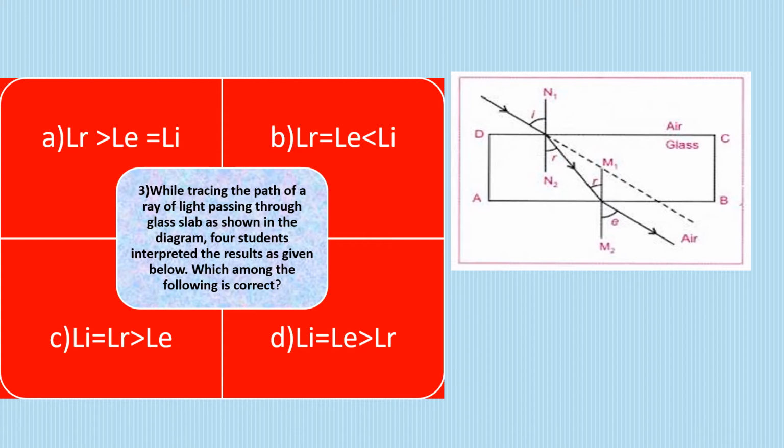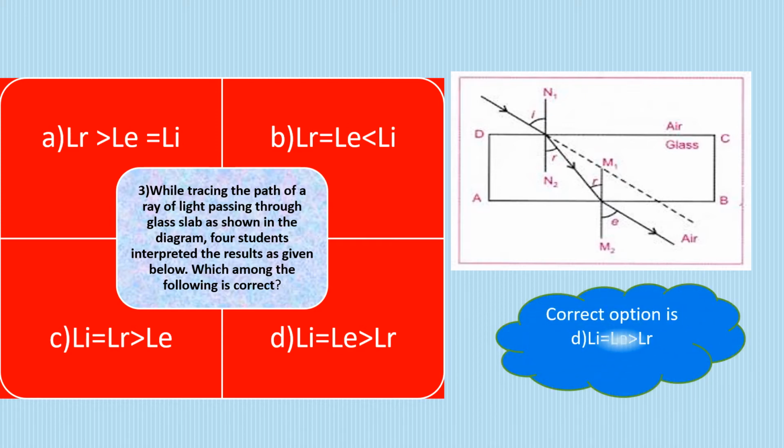तो glass slab का और angles की कहीं पे बात करें तो first thing to check is कि हमेशा ऐसा ही होता है that angle of incidence is always equal to angle of emergence. So ऐसा option जहां होगा वो तो perfectly correct होगा. Then you have to check with angle of refraction. Okay, so here the correct option is D, that is angle of incidence is equal to angle of emergence and both of them are greater than angle of refraction. Okay, because light is traveling from rarer to denser medium.